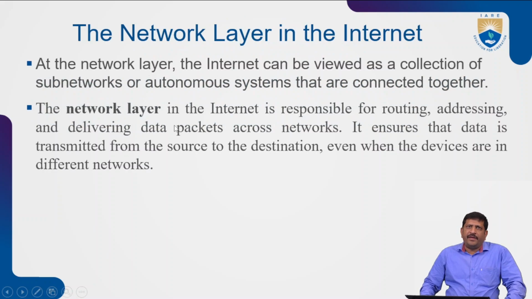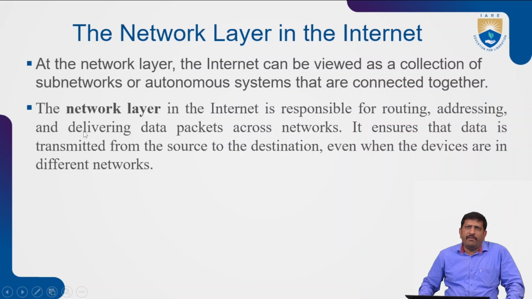At the network layer, the internet can be viewed as a collection of subnets. A collection of nets or subnets is generally what we call the internet. These subnets are what we call autonomous systems that are connected together. The network layer in the internet is responsible for routing, addressing and delivering the data packets across the network.